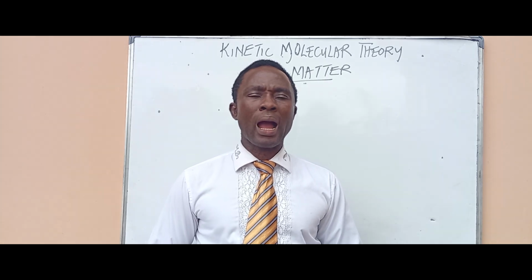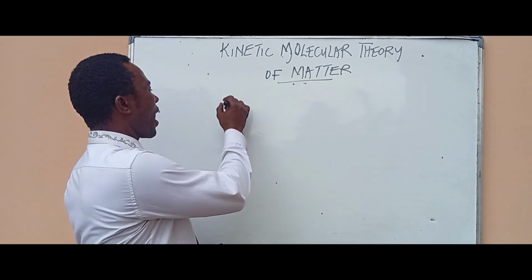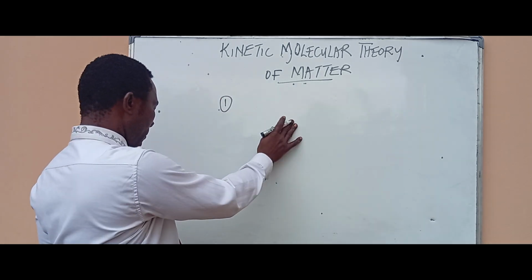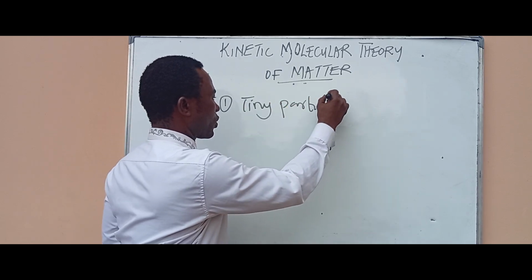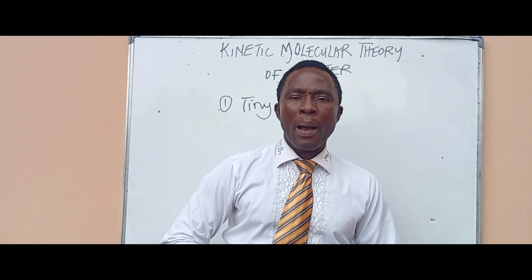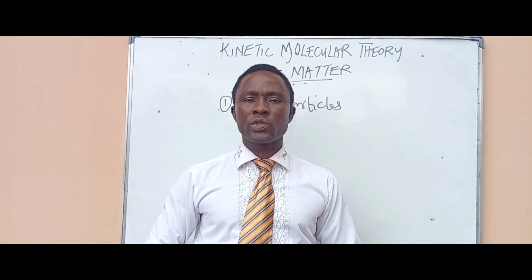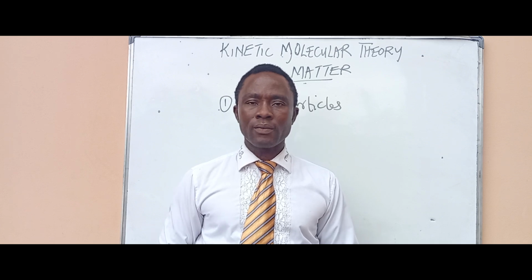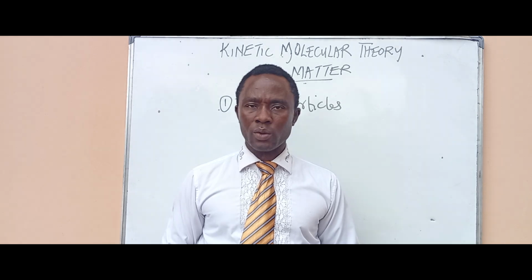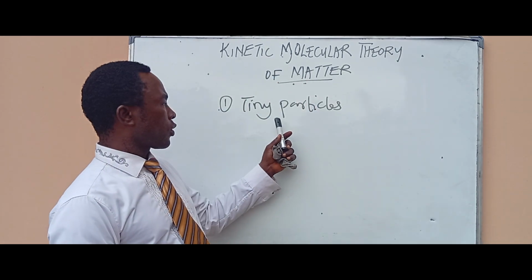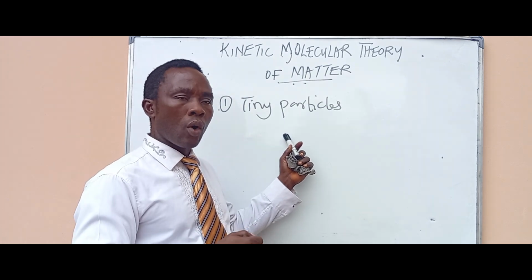Now, when we talk about the kinetic molecular theory of matter that is common to all matter, number one is the particles. That is, tiny particles. All matter is made up of molecules that are tiny. So the molecules of matter, be it solid, liquid, or gas, are tiny. And these particles can be atoms, ions, or molecules.